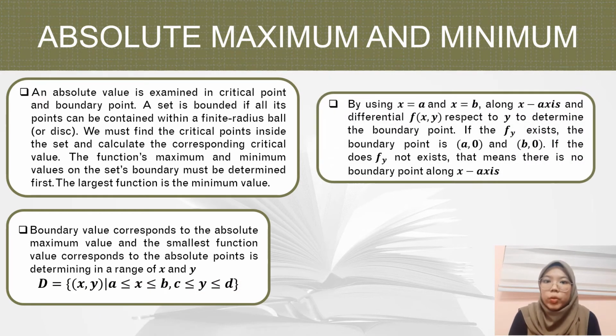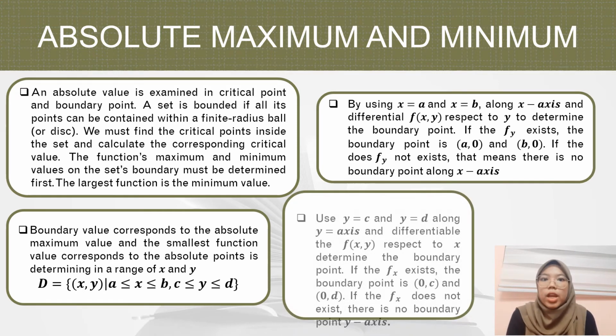By using x equal to a and x equal to b along the x-axis and differentiating f(x,y) with respect to y to determine the boundary point. If f_y exists, the boundary points are (a,0) and (b,0). If f_y does not exist, it means that there is no boundary point along the x-axis.